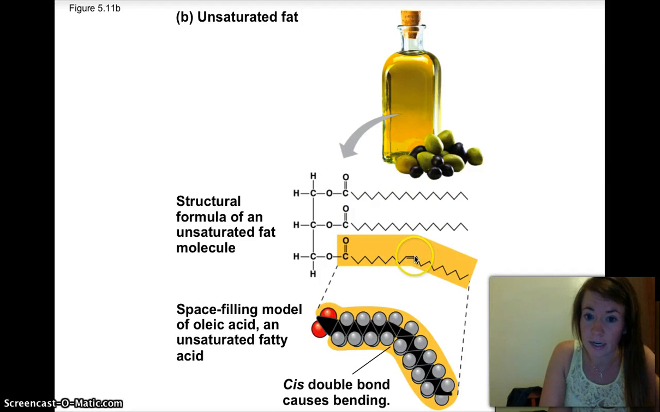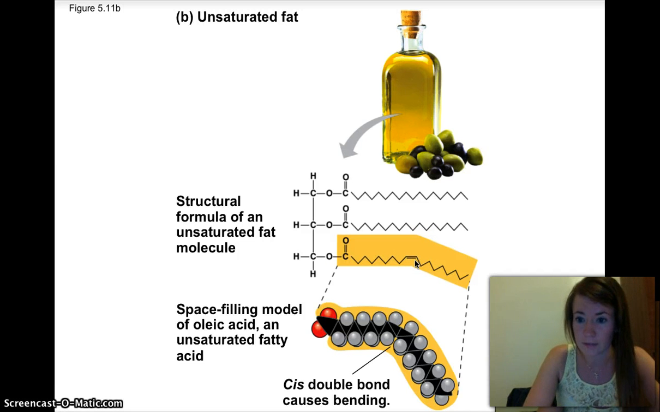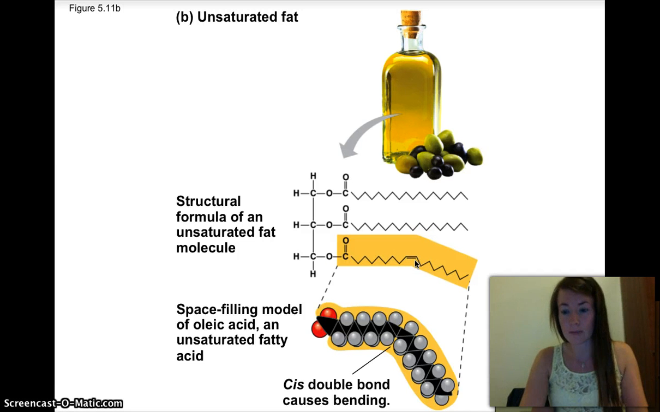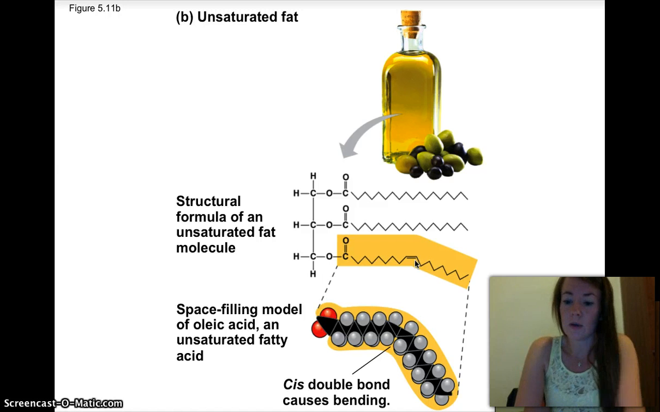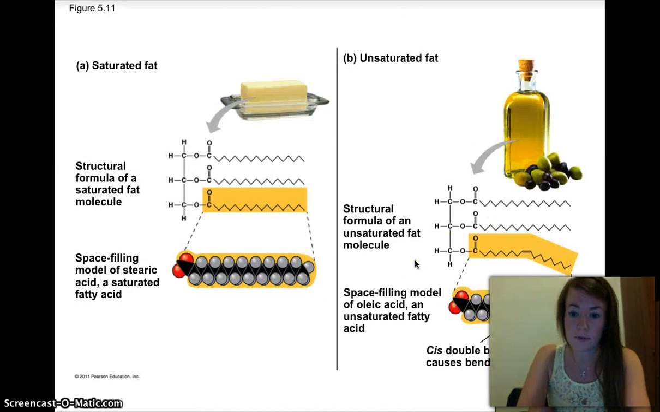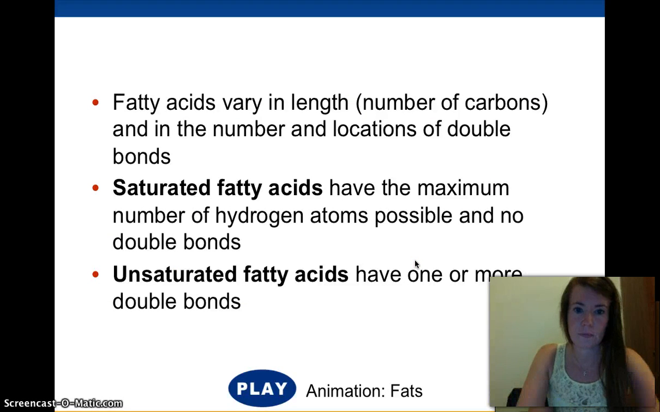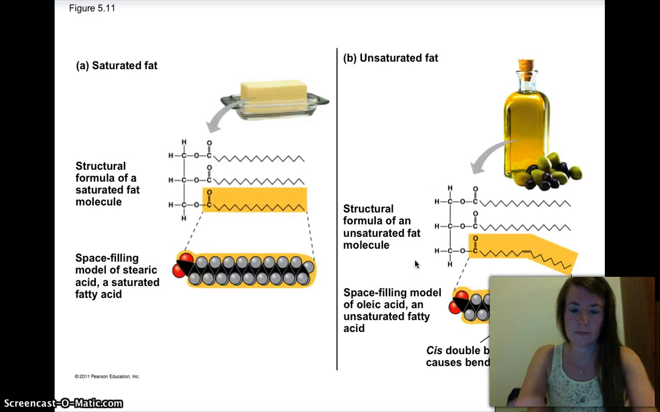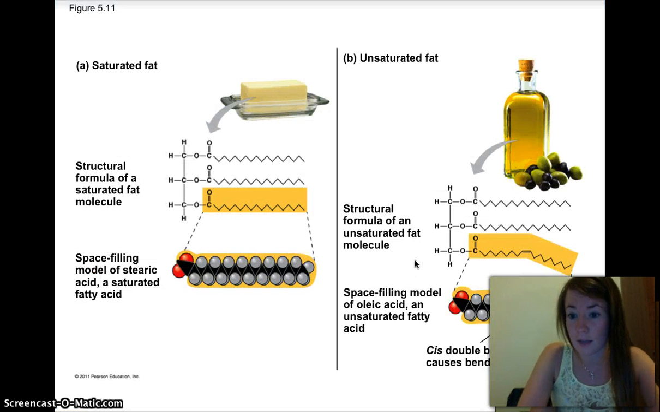So this carbon right here is attached to this carbon and has two bonds to this carbon, so it can only have one hydrogen attached right there. So it's unsaturated. It does not have as many hydrogens as it possibly could. That's what saturated and unsaturated means. It means saturated with hydrogens. So the difference in these in food is why it's healthy versus not healthy.